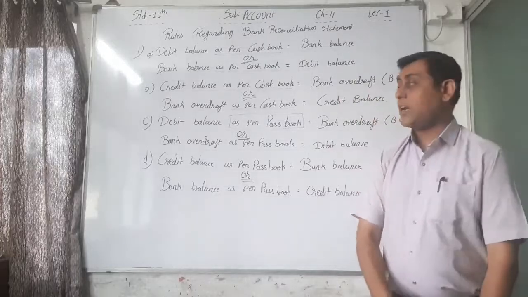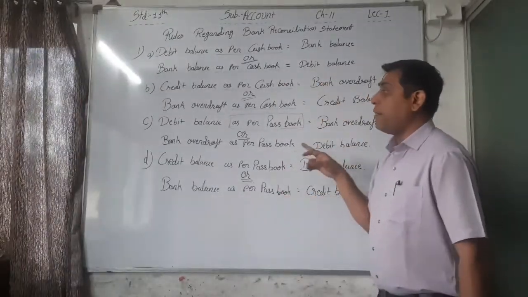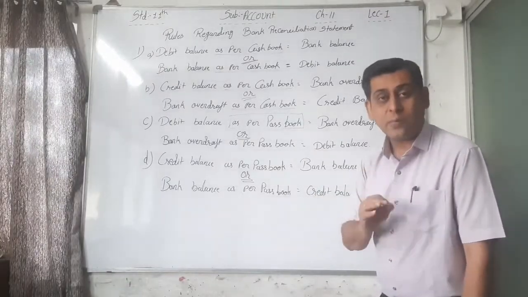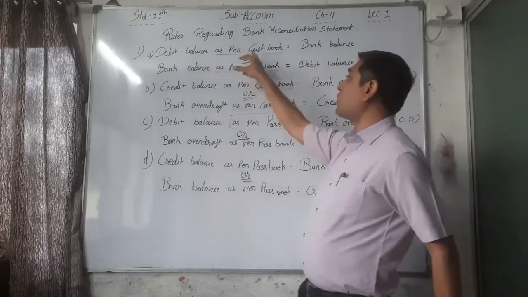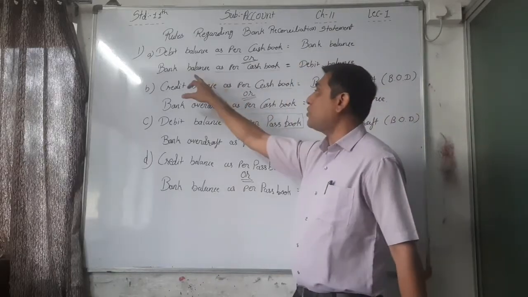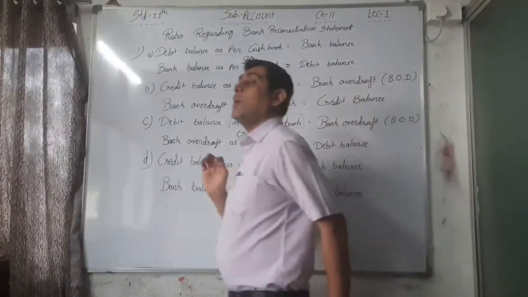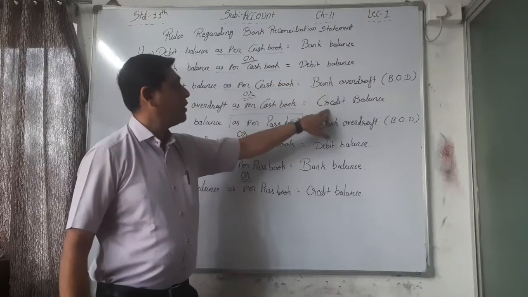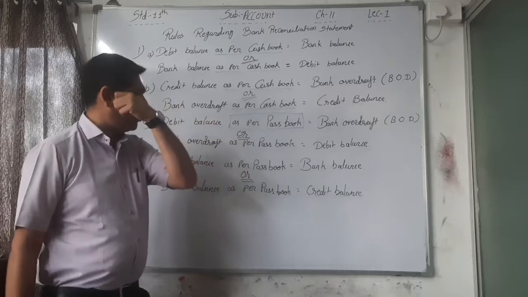Always we have to start the practical sum with any of these four. A, B, C, D is given in the textbook as the starting point of your sum. That's why you have to remember, if debit balance as per cash book is given, that is bank balance. And if bank balance as per cash book is given, that is debit balance. So you have to write it on the debit side, and this you have to write on the credit side.